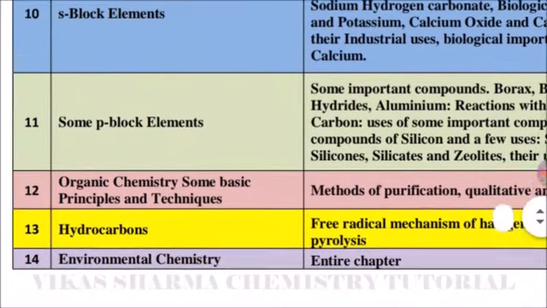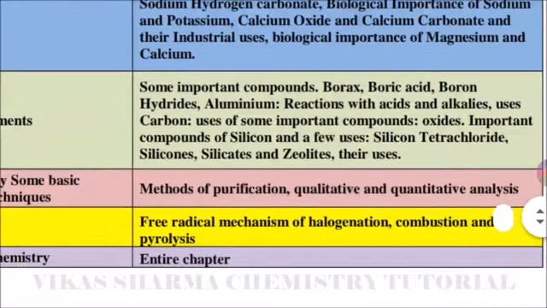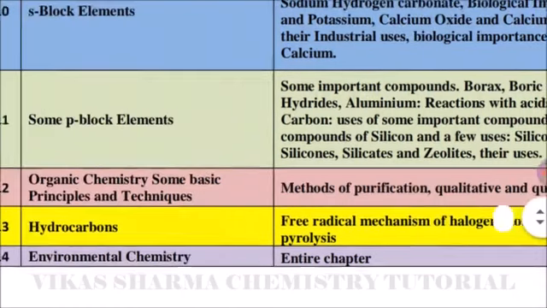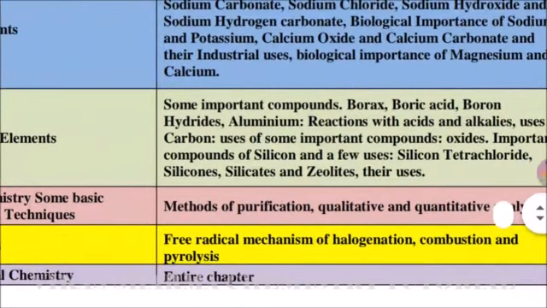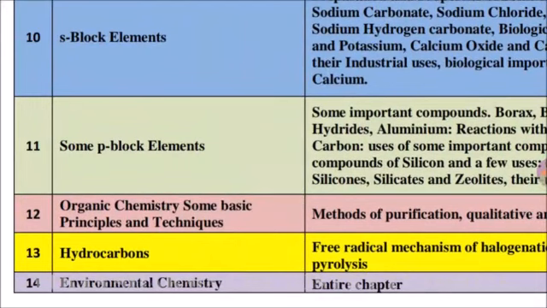Chapter number 12, Organic Chemistry: Some Basic Principles and Techniques. The parts reduced are the methods of purification, and qualitative and quantitative analysis. Chapter number 13 is Hydrocarbons: the free radical mechanism of halogenation, combustion and pyrolysis are reduced. And chapter number 14, Environmental Chemistry: the whole chapter is reduced from this year.